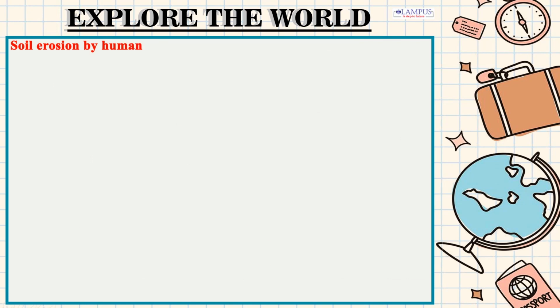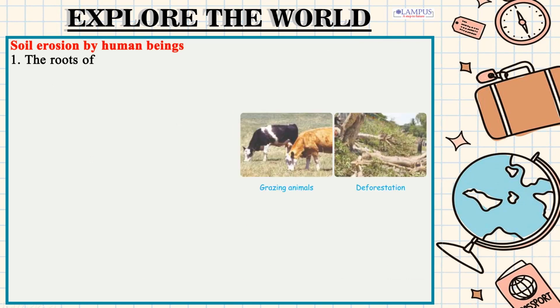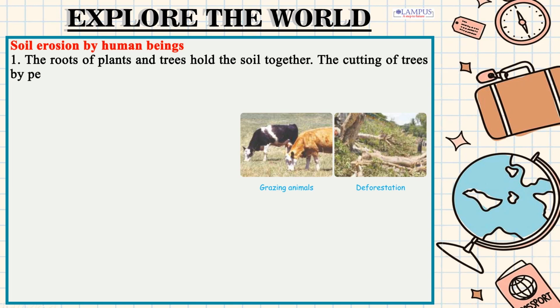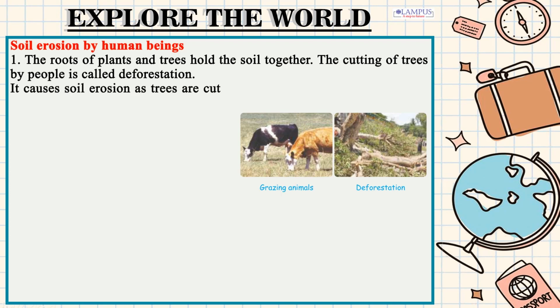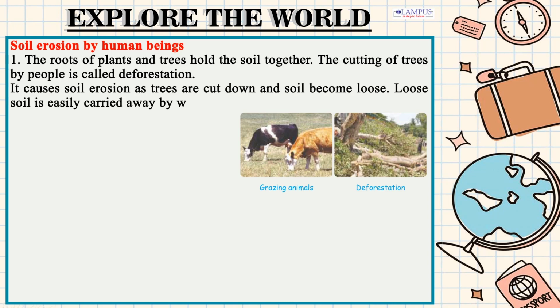Soil erosion by human beings. 1. The roots of plants and trees hold the soil together. The cutting of trees by people is called deforestation. It causes soil erosion as trees are cut down and the soil becomes loose. Loose soil is easily carried away by wind.